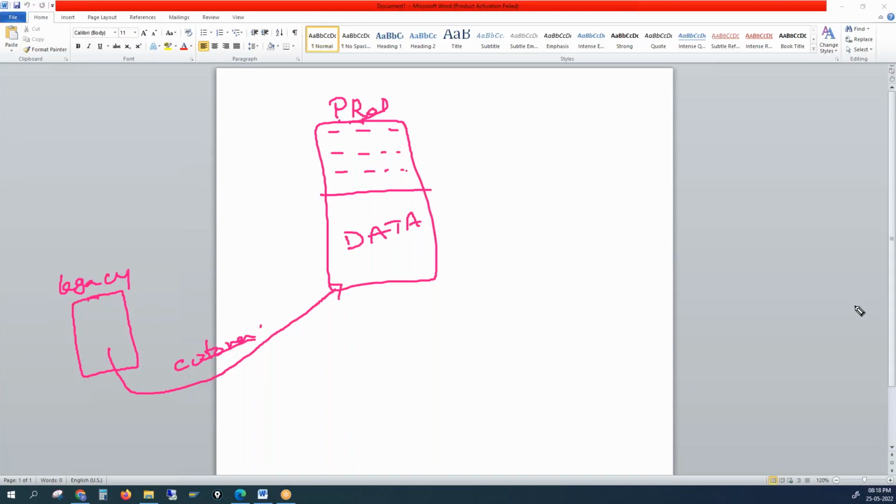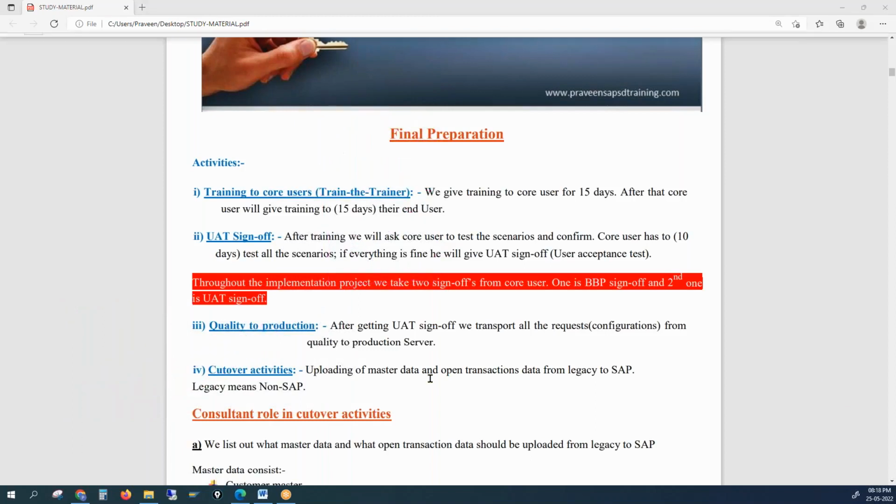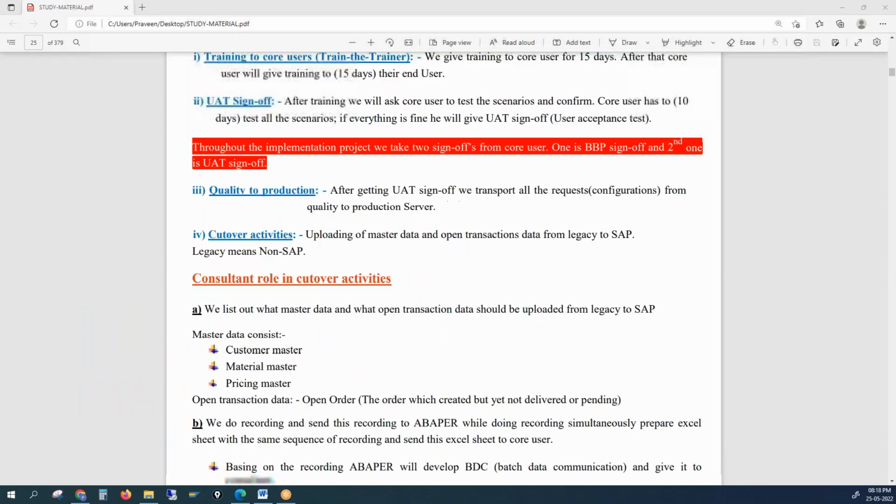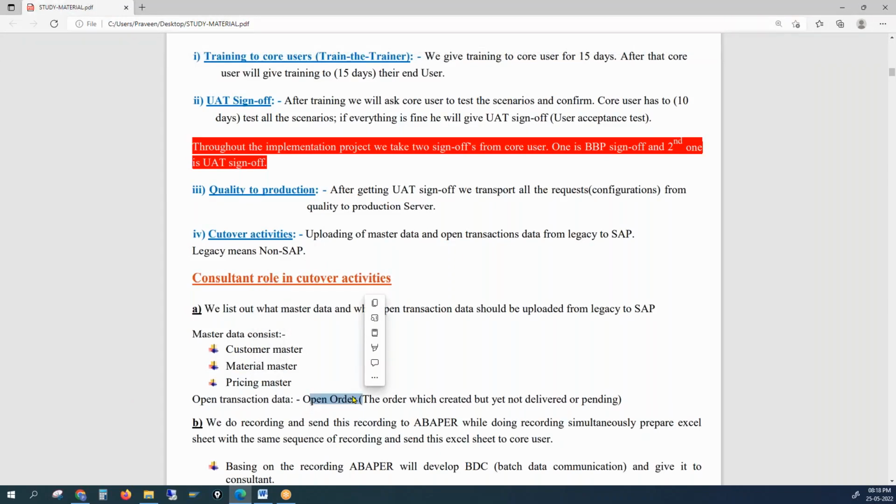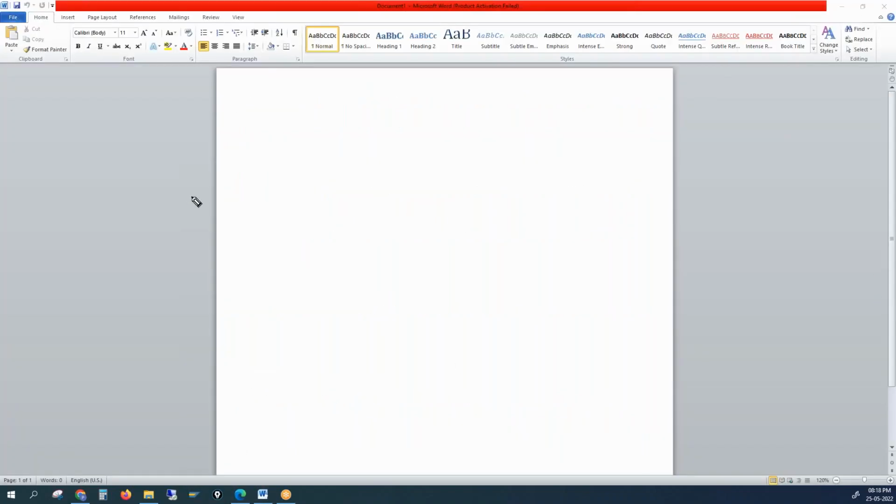Okay. So first of all, we need to identify what data is to be uploaded, or what data we need to get from the legacy system. From the SD side, what data do we need? We need customer master, material master, price master, and transactions, only open transactions we need, right? So once we finalize this, do we have any tools to do the cutover? Yes. There are two tools, LSMW and BDC.